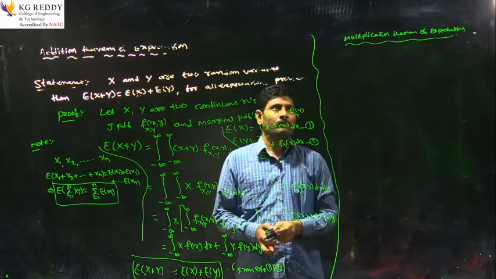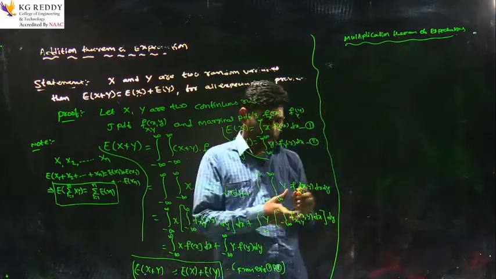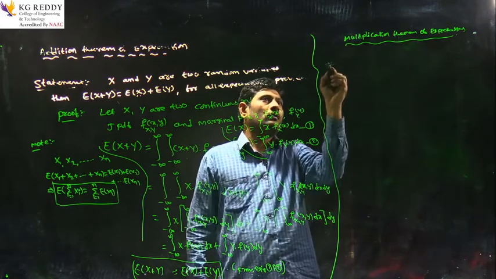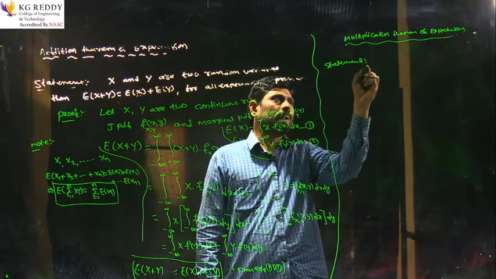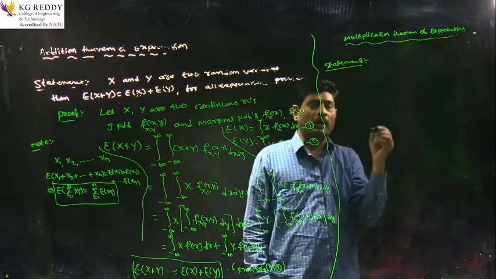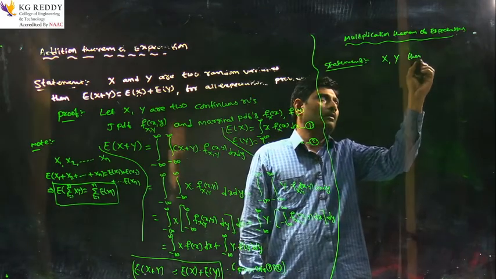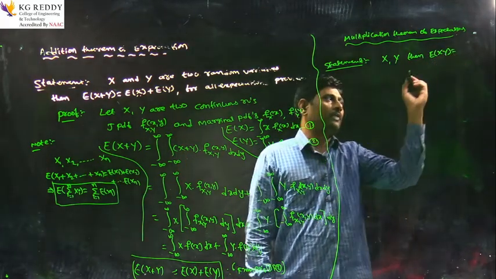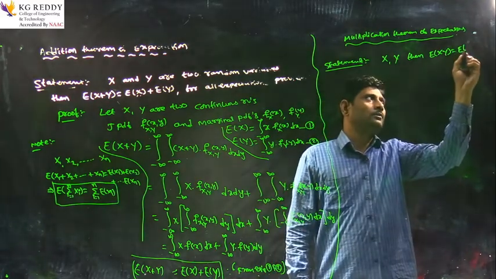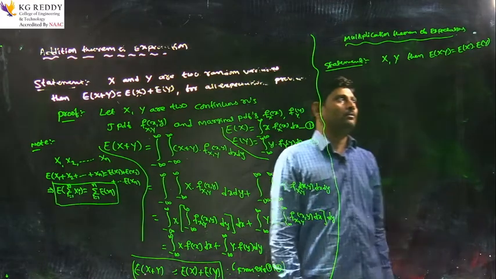Here is the statement: if there are two random variables x and y, then the multiplication theorem is given by expectation of xy equals expectation of x into expectation of y.